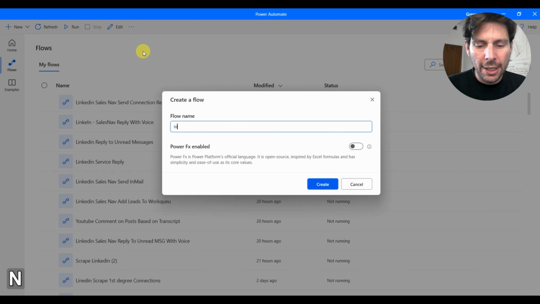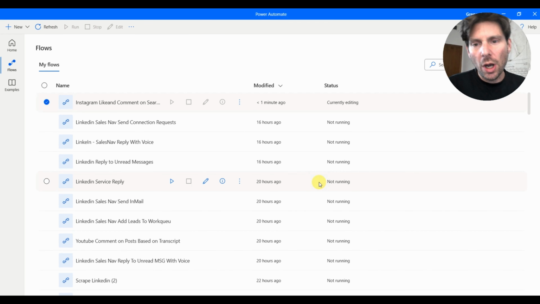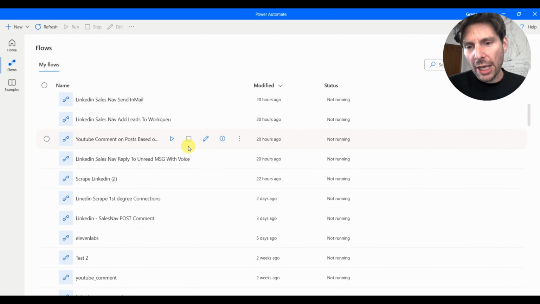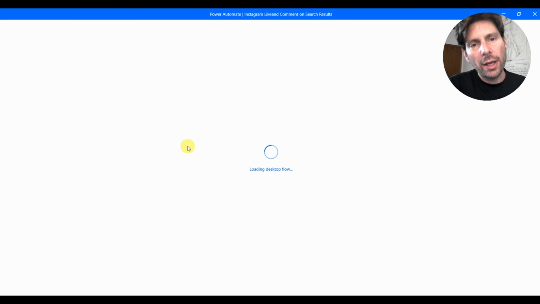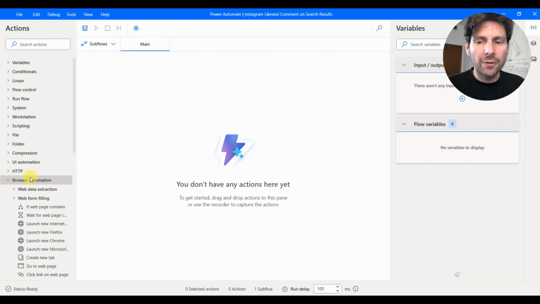So let's call this Instagram like and comment on search results. I suggest that we always give meaningful names to our processes, because once you're going to have hundreds of different processes. Why are you going to have hundreds of processes? Because these processes are going to allow you to save hundreds of hours of you sitting in front of the computer. And soon you probably are not going to be sitting in front of the computer, because AI agents are going to be taking care of pretty much everything that we do. But until we are there, we still have the ability and chance to learn this kind of automation.